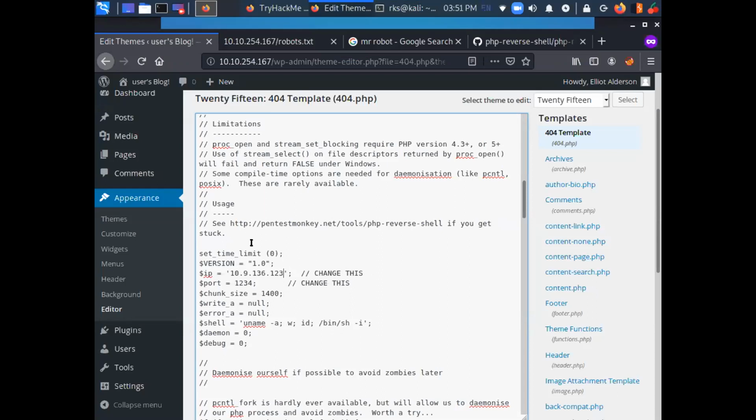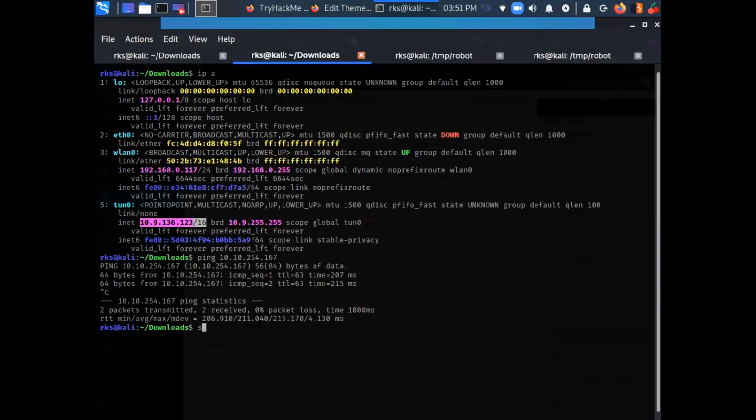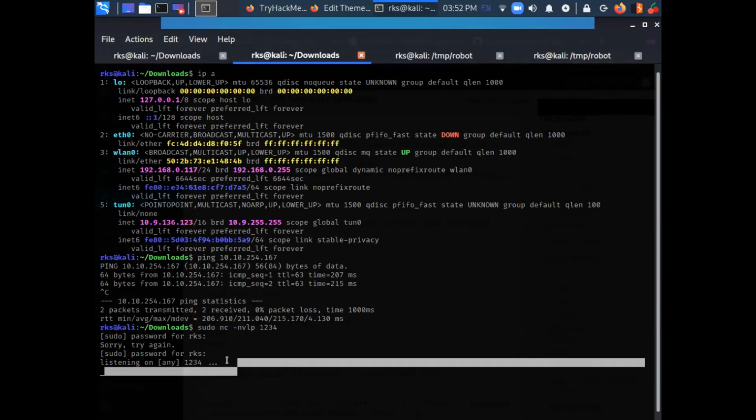Before saving anything, let's just start a listener on my attacker machine. Sudo nc -nvlp 1234. So now my machine is listening for incoming connection on port number 1234.